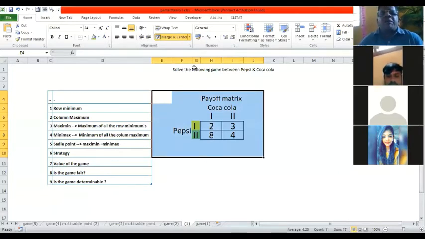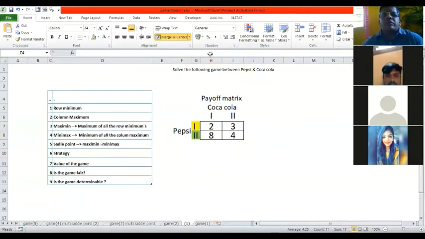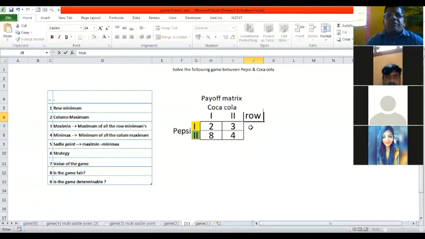It starts with the very first step, finding the row minimum. I'm going to put a heading here, row minimum.